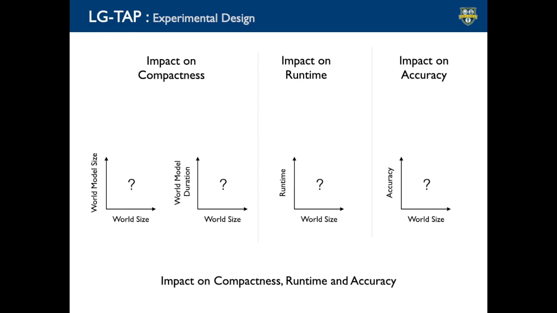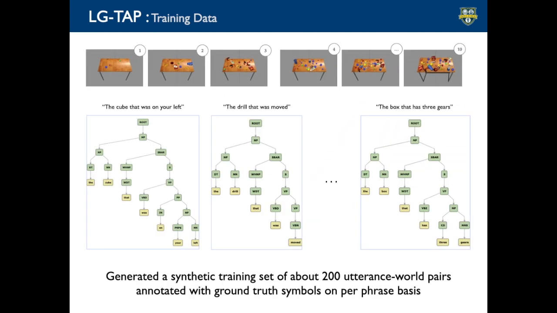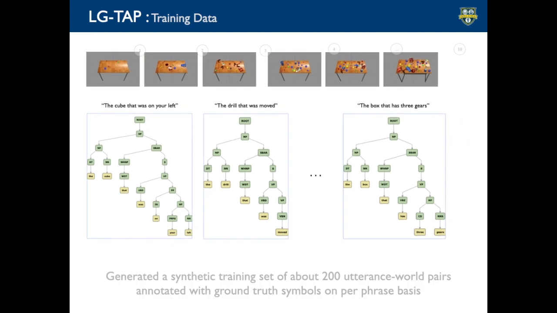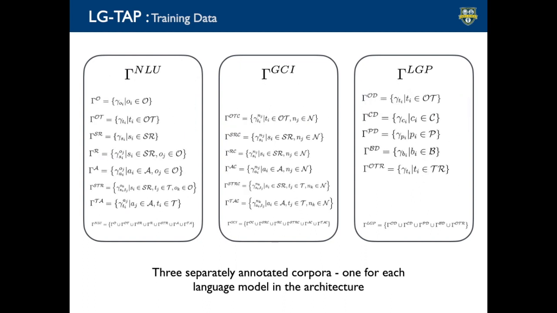To evaluate the performance of LGTAP, we assess its impact on the world model compactness, grounding runtime, and grounding accuracy, respectively, with increasing degree of clutter in the world. For generating the training data, we first created 10 unique tabletop scenarios using a Gazebo simulator and introduced dynamics in it by rearranging the objects. We then generated a training corpus of about 200 instructions in the context of these simulated worlds. These instructions were annotated separately for the three unique language models used in the architecture using the corresponding symbolic representations.